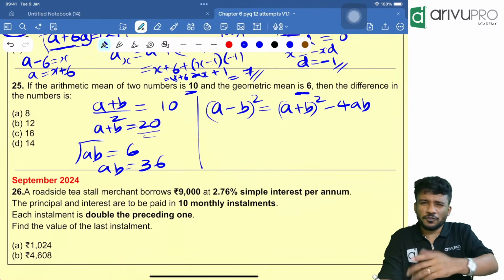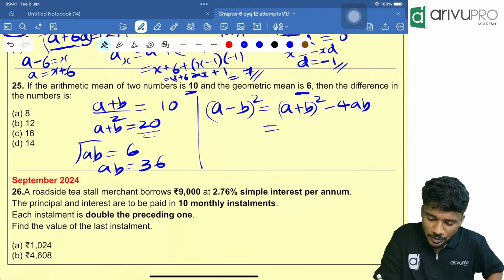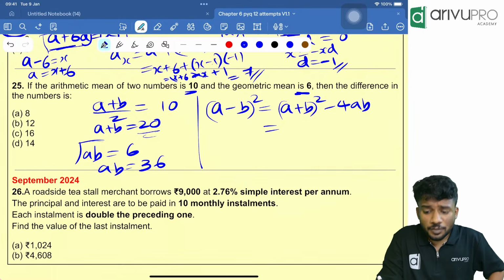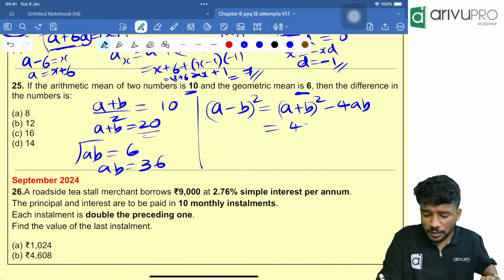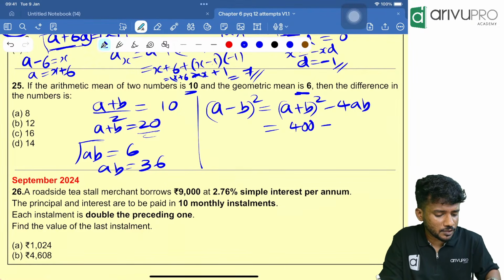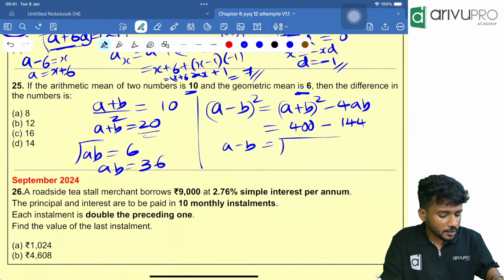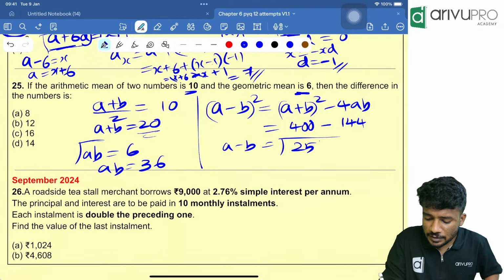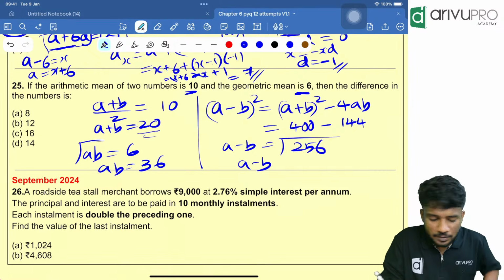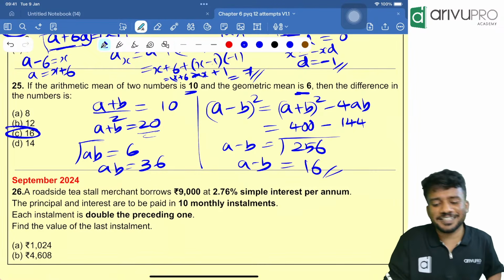Using this shortcut, a plus b is 20, 20 square is 400, minus 4 into 36, which is 144. So a minus b is root of 400 minus 144, which is 256. Take the root, you get 16. Option C is your answer.